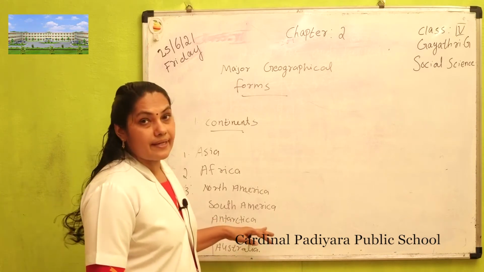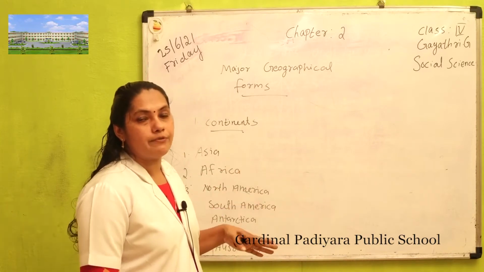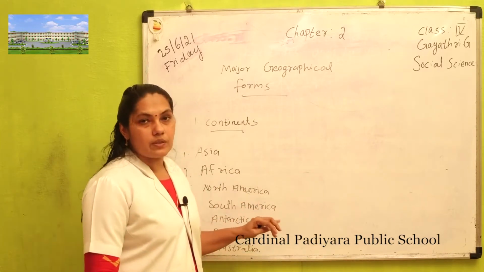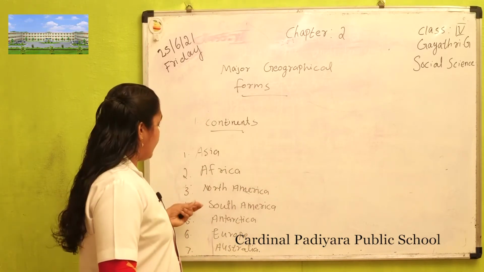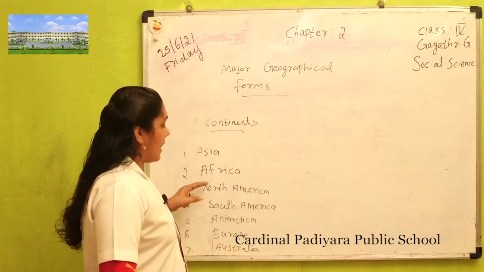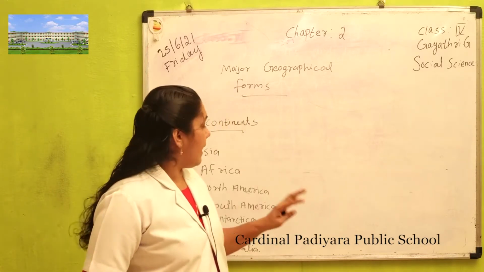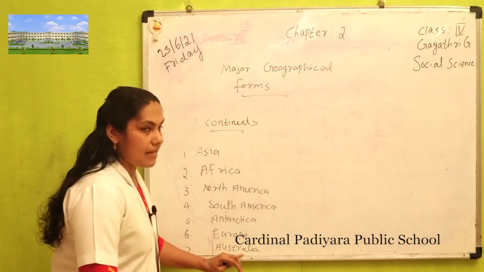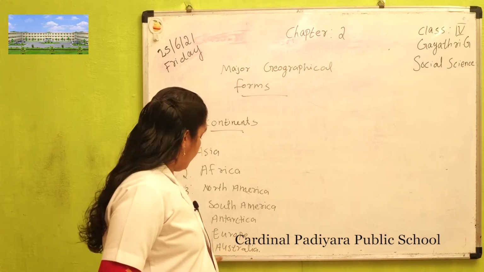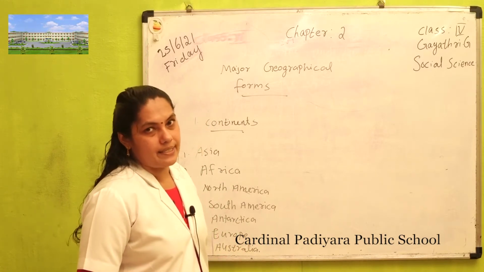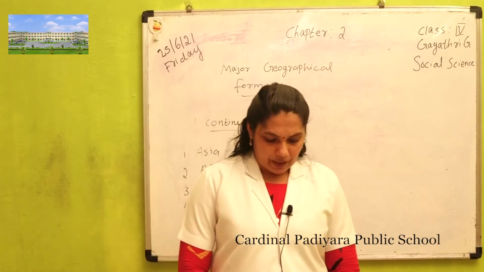Antarctica is also known as the white continent, because it is covered with ice and snow. Africa is also known as the dark continent. And Australia is also the island continent. These are the seven continents.